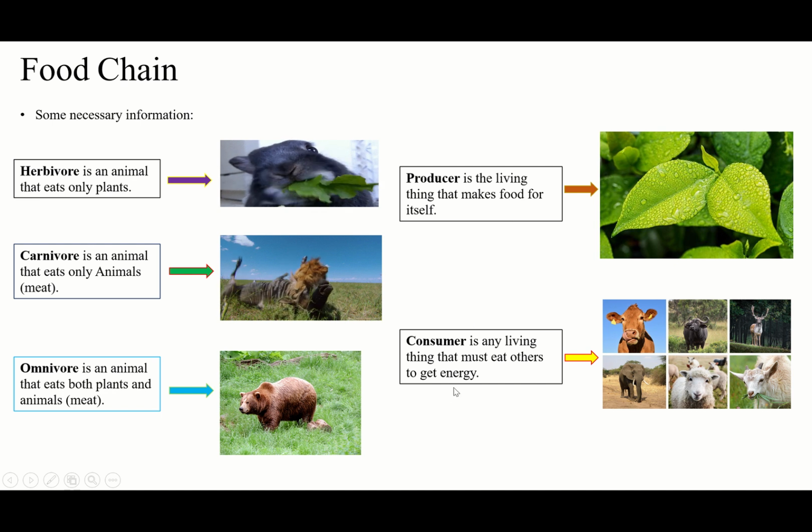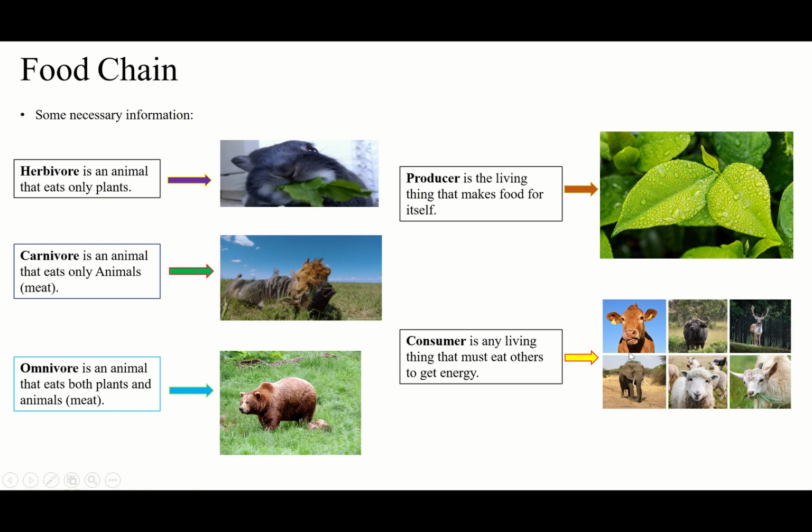Then after producer we have consumer. Consumer is any living thing that must eat others to get energy. It means it's a living thing that cannot make food for itself. For example, the cow, the elephant, they eat the grass, the plant, other things to get energy, right? Without that, they are not going to stay alive.